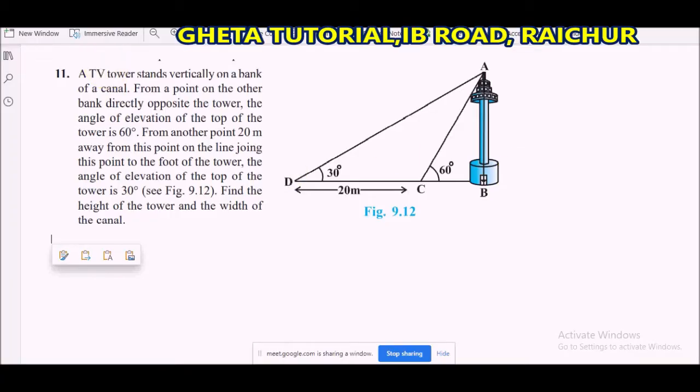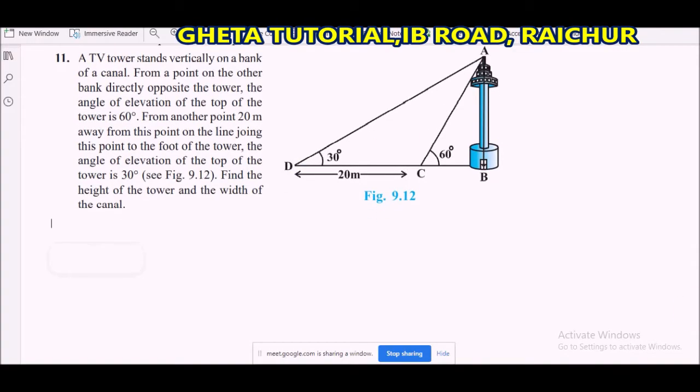The 11th question is the next question. It is a very big question, but it is very easy to solve. Listen, how to solve this question. There is a TV tower.